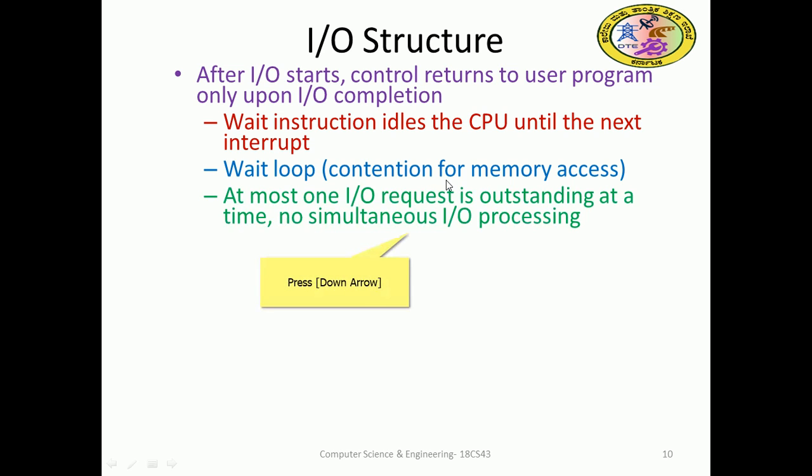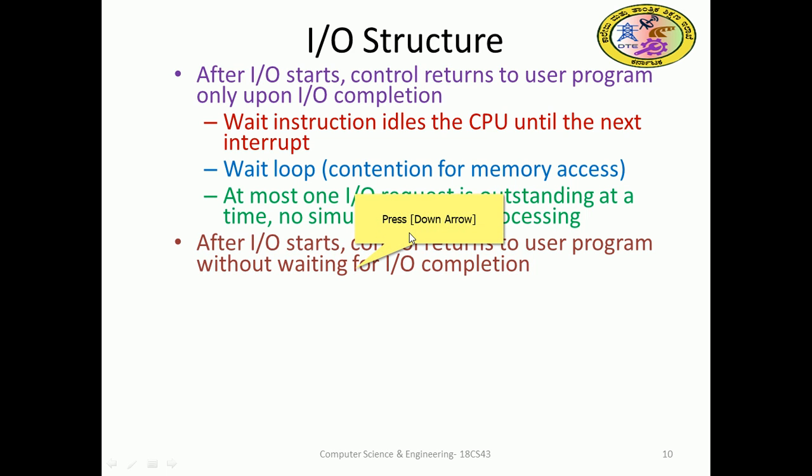At most one IO request is outstanding at a time. No simultaneous IO processing is allowed. So after IO start, control returns to the user program without waiting for IO completion. So the first one was that control has to wait till completion of IO.